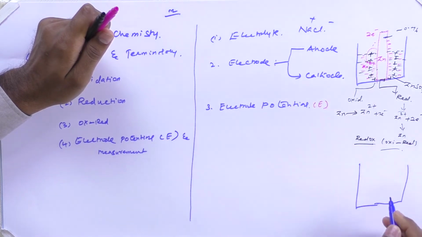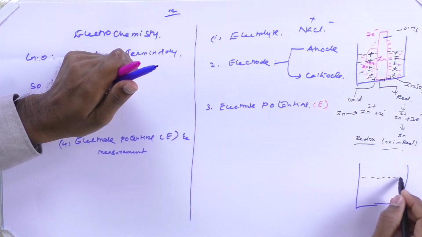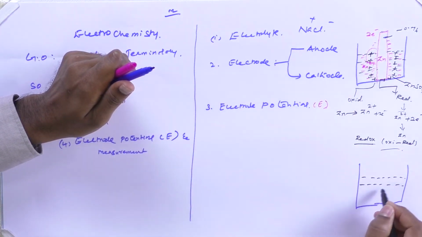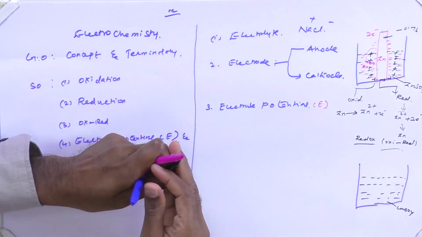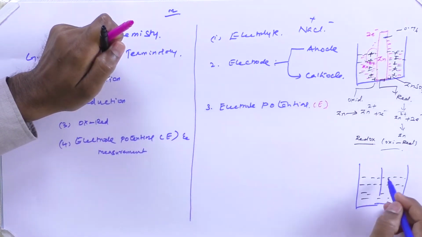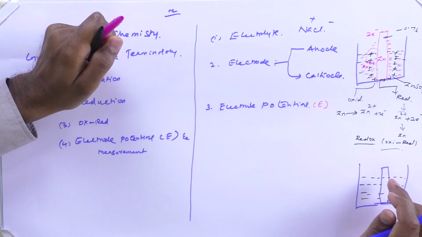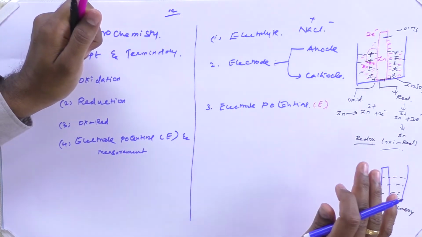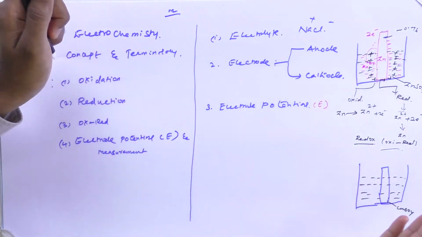Let us take copper. Now I am going to take a copper rod, and the copper rod is going to be immersed in the copper sulfate solution. So this is the copper sulfate solution. Here also the copper rod consists of copper atoms. The n number of atoms will be available, and these copper atoms are bound together with the help of valence electrons.